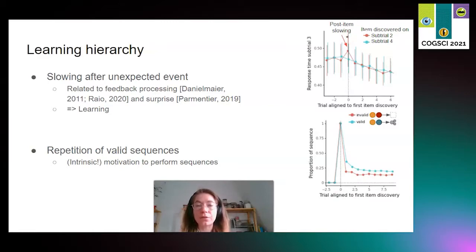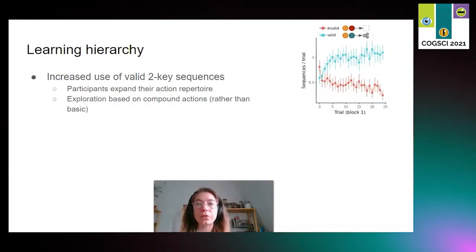This shows us how participants responded to individual events, but how does this affect behavior and learning more broadly? We first wanted to know if participants expanded their action repertoire, like we hypothesized. In other words, that they add new 2 key sequences. To test this, we focused on just the first mini block and checked whether the frequency of valid 2 key sequences changed over time. The figure at top shows trials on the x-axis and the fraction of each sequence type on the y-axis. Each trial has space for 2 sequences, so the maximum is 2 here, not 1. We see that participants started out with equal proportions of valid and invalid key sequences, as we would expect, but after just a few trials, the balance shifted and participants chose more and more valid sequences. This suggests that their action repertoire now contained 2 key sequences.